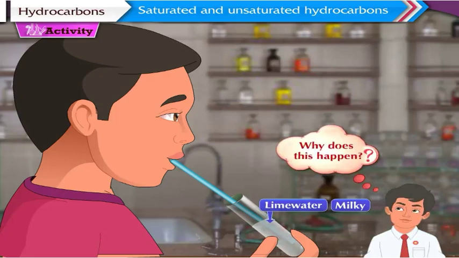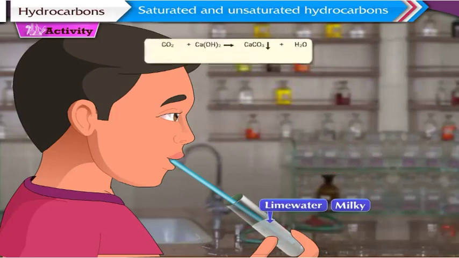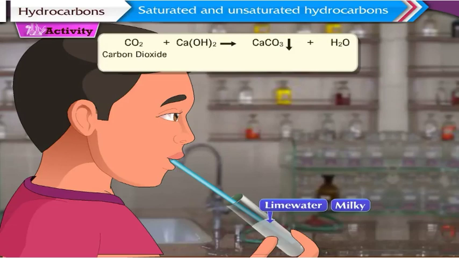Why does this happen? This happens because carbon dioxide from the air reacts with lime water to give a white precipitate of calcium carbonate. This makes the lime water milky. Let us discuss about carbon dioxide, a compound of carbon.